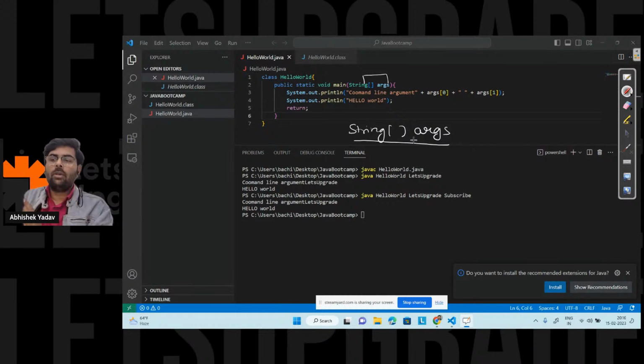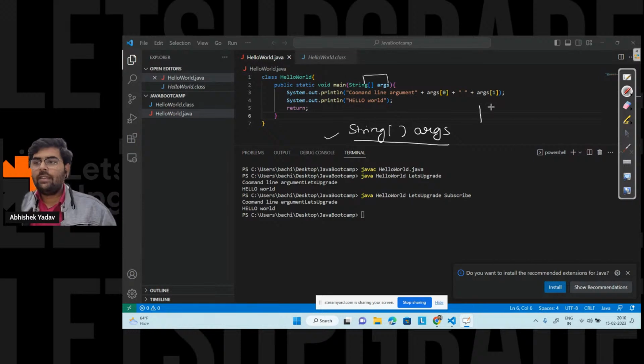We are not talking about the array in detail now. When we discuss the variables part, after that we will discuss the array part. But those who want to get the gist, an array is nothing but a collection of similar kind of data stored in a contiguous memory allocation. So this is a syntax of array.